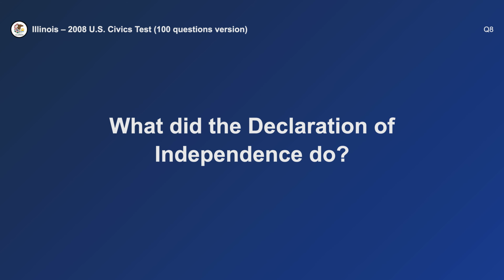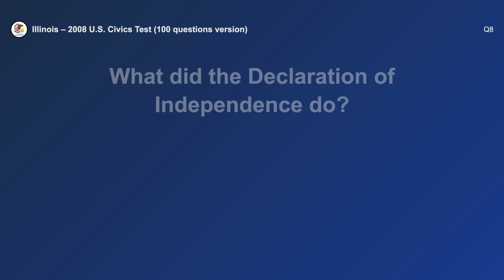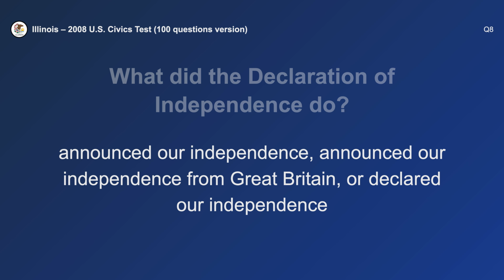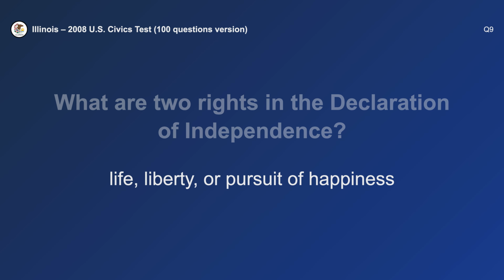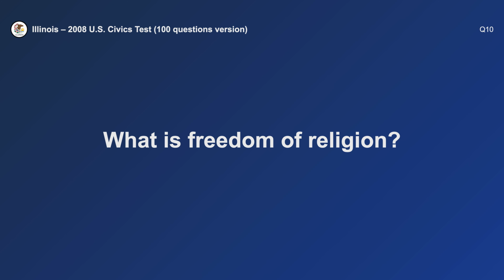What did the Declaration of Independence do? Declared our independence from Great Britain. What are 2 rights in the Declaration of Independence? Life and liberty.